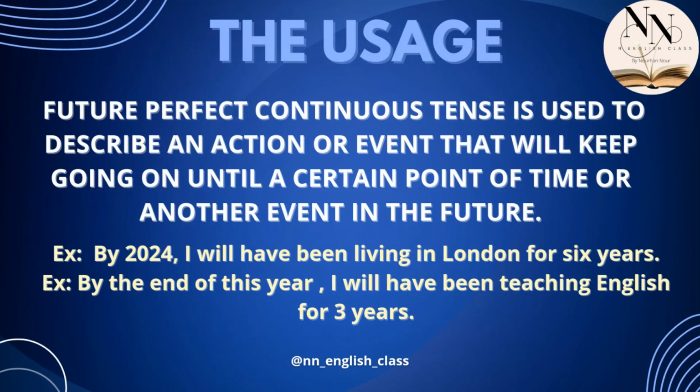So now let's move to the usage or the uses of the future perfect continuous tense. It's used to describe an action or event that will keep going on until a certain point of time or another event in the future. As we said before, you will find in the sentence a certain point of time in the future, and you will find that there's an action that began and will continue up to this certain point of the future, and then it will be finished.